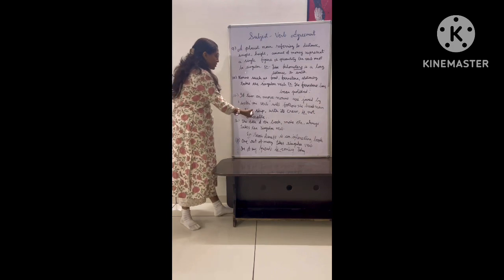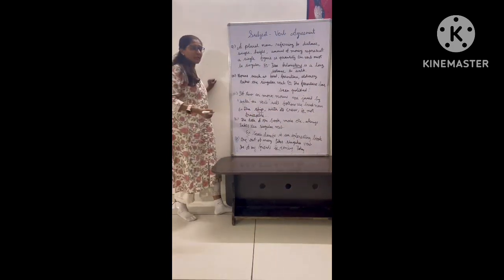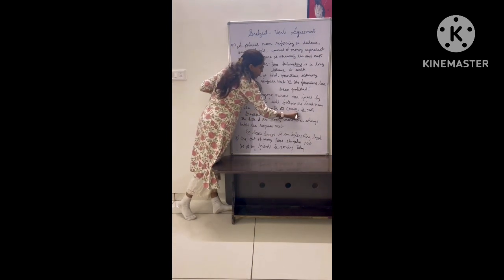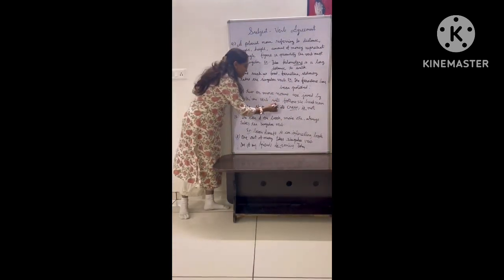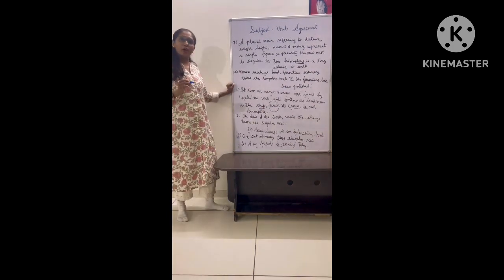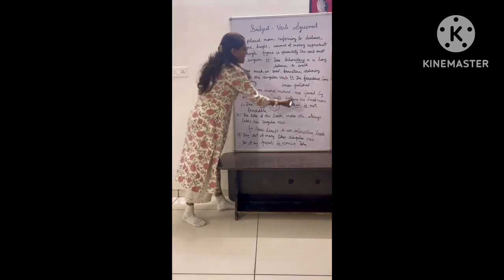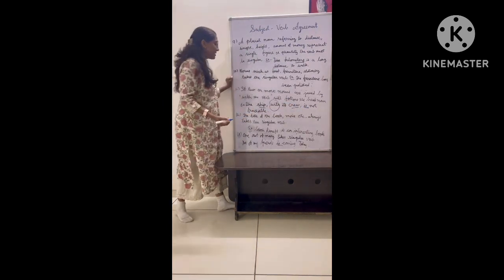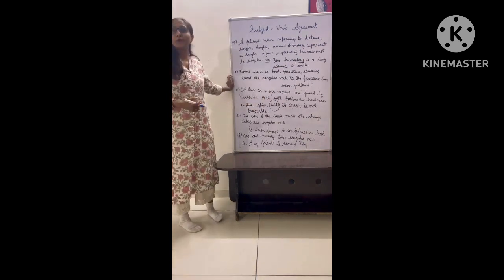Here the sentence, the ship with its crew. We have two nouns. One is ship, which is singular, and with its crew. Crew members and crew is plural, but it is connected by with. So the verb will follow the head noun. Head noun is ship, that is singular, so the verb will be singular. So the sentence would be, the ship with its crew is not traceable.